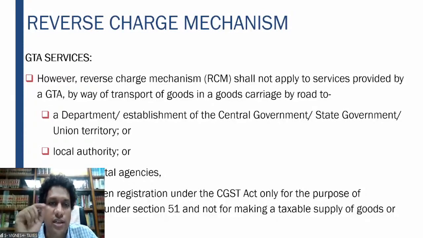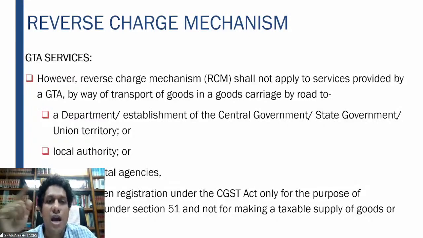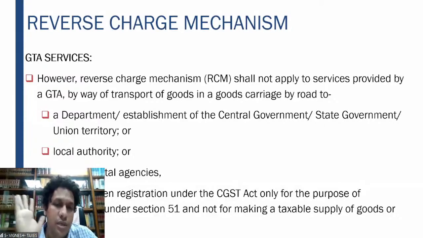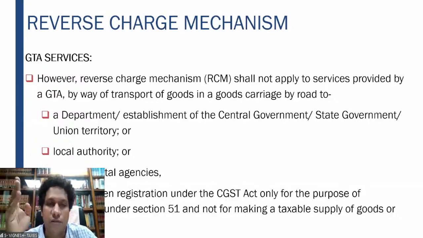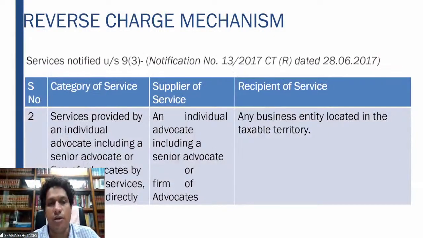So therefore, for doing this TDS, tax deducted at source, which you will read in Section 51 when it is covered in the syllabus, a separate registration apart from the GST registration is required. A separate registration apart from the regular GST registration is required only for the purpose of deducting the tax at source. So in this particular situation, where the government or local authority is taking registration only for that purpose and the goods transport agency is providing services to them, the reverse charge mechanism will not be applicable. That is an exception given to this particular section.